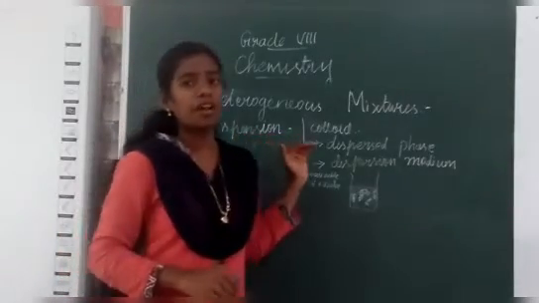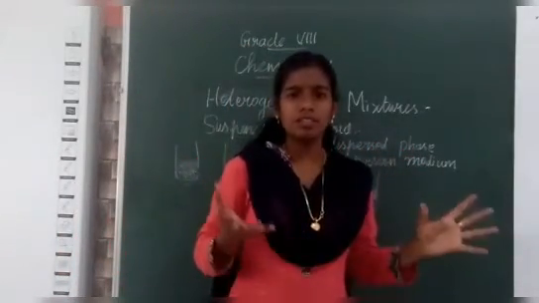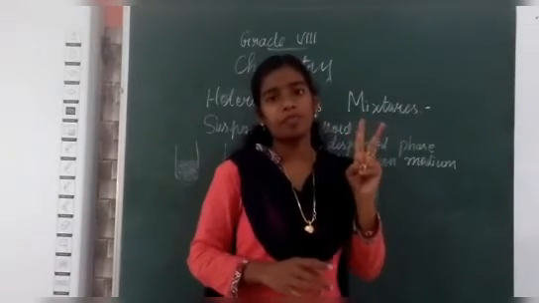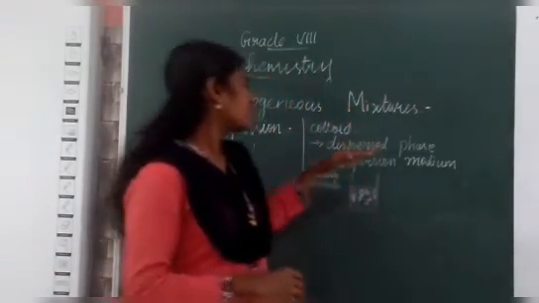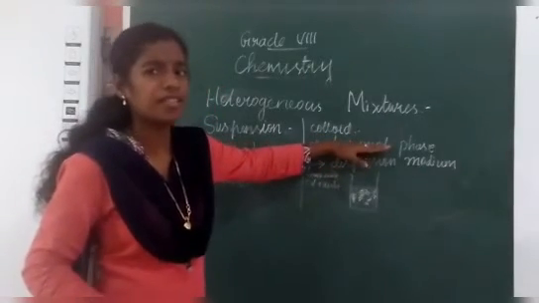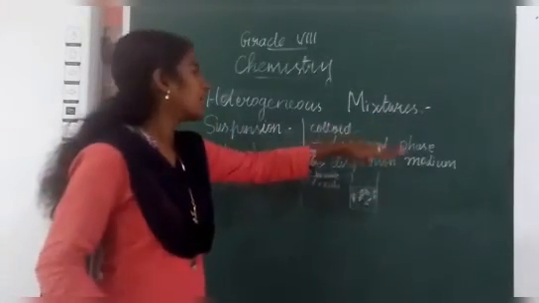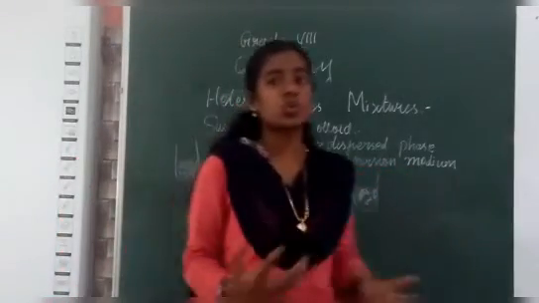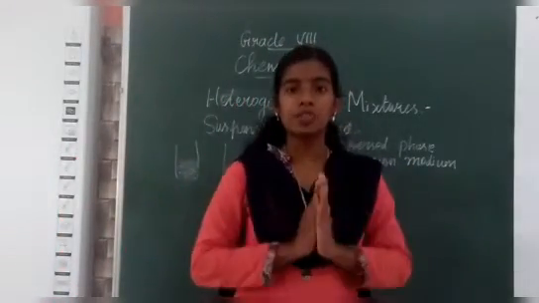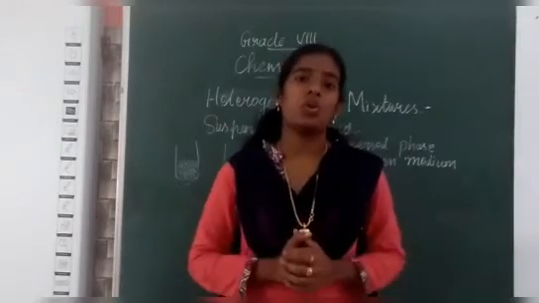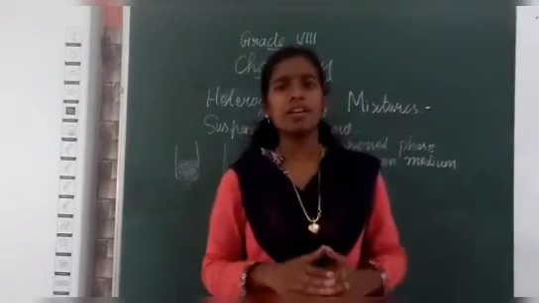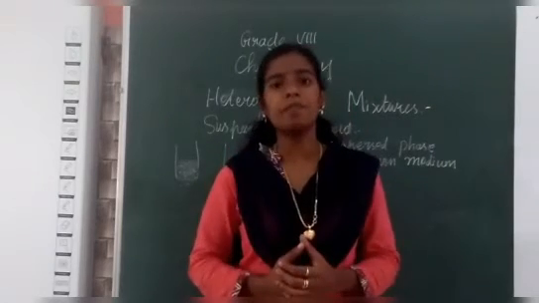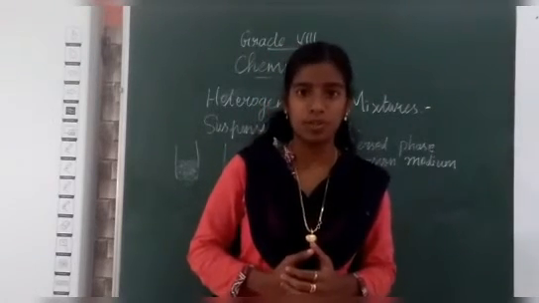When you see these colloids, they are a type of heterogeneous mixture. They have two things. What are they? One is the dispersed phase, the other is the dispersion medium. These two items combine to form a colloid. Although a colloid is a heterogeneous mixture, it can be a homogeneous mixture also.